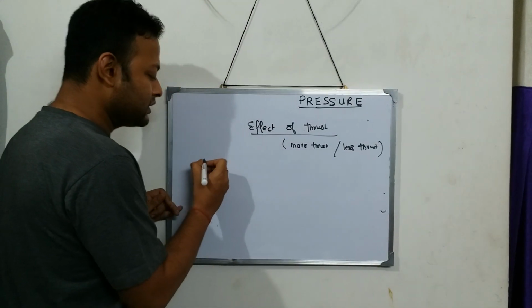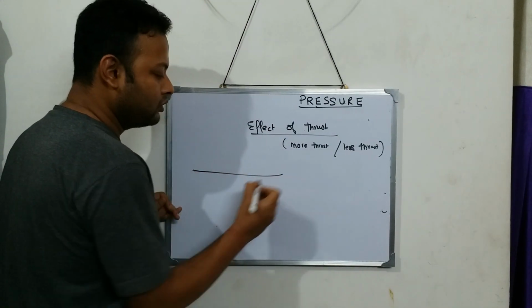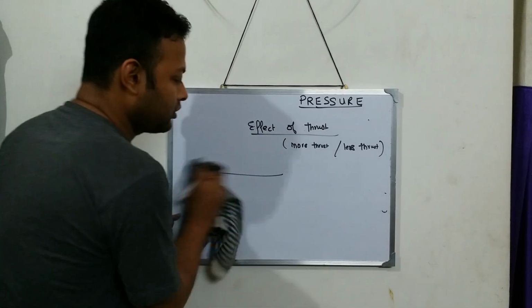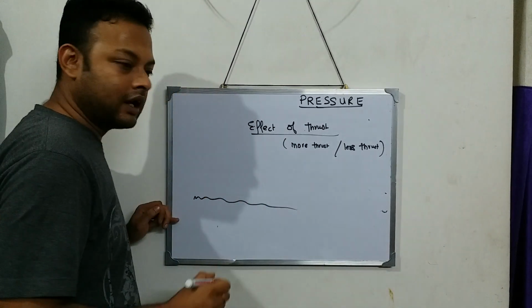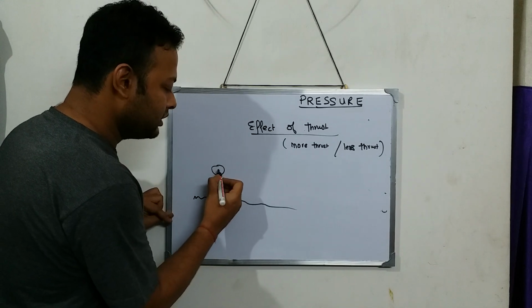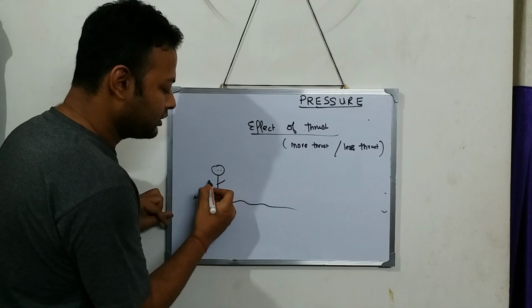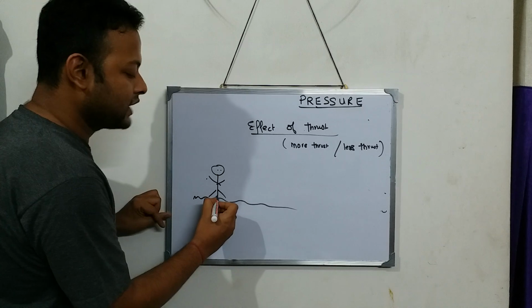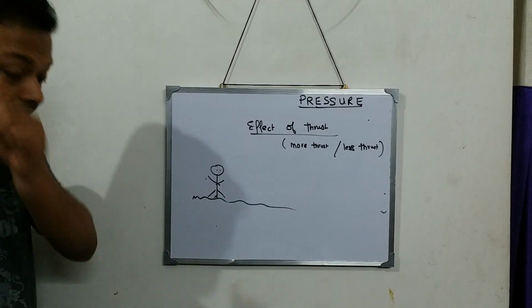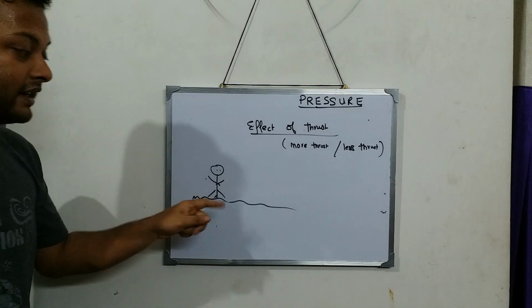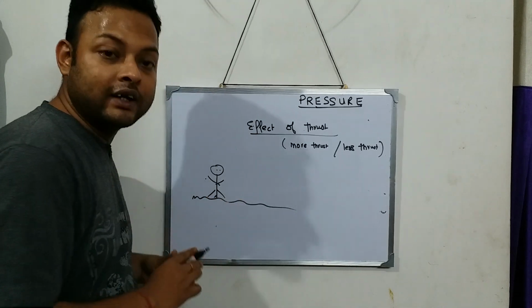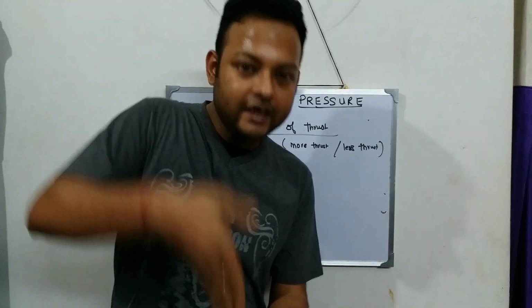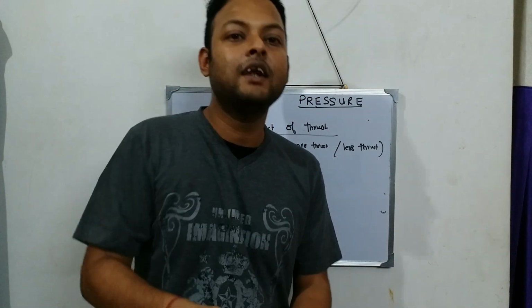So suppose this is the ground, and this person happens to be standing on the ground. As this person is standing, he has a tendency to sink, to go inside the sand.